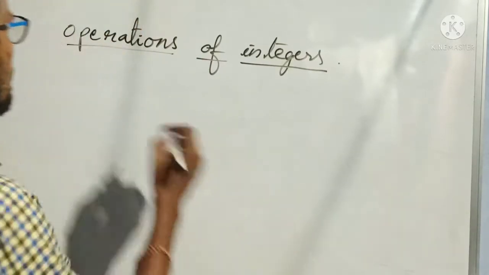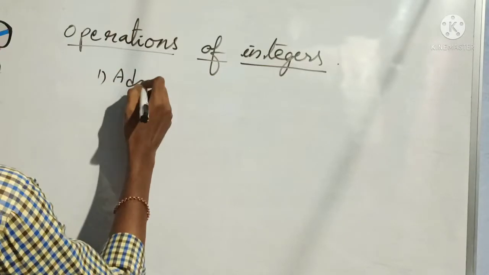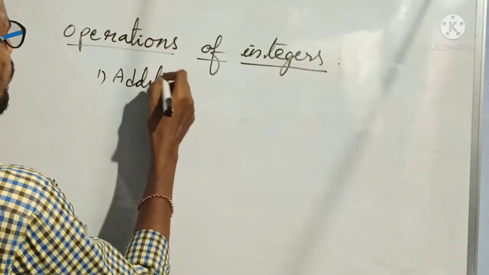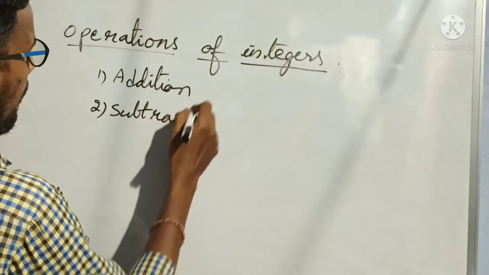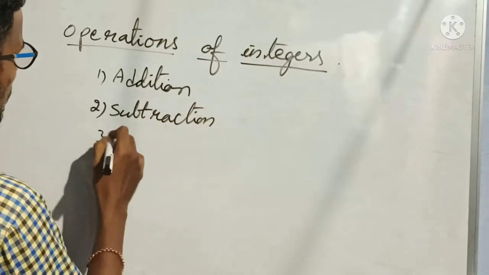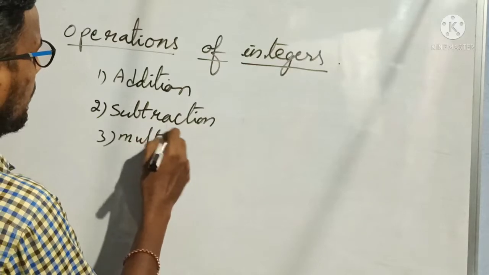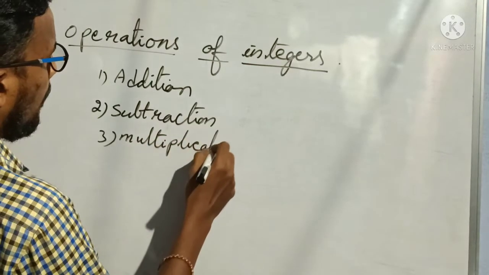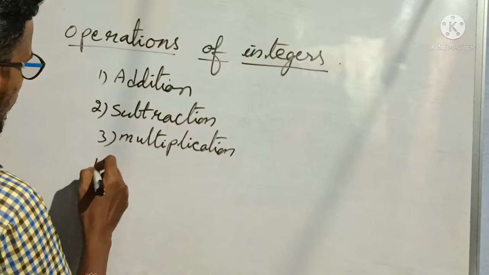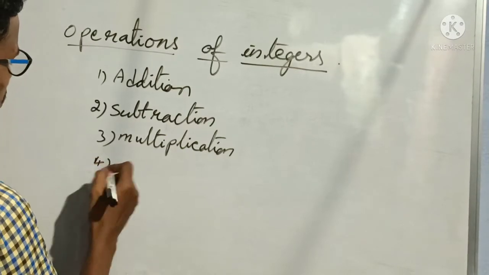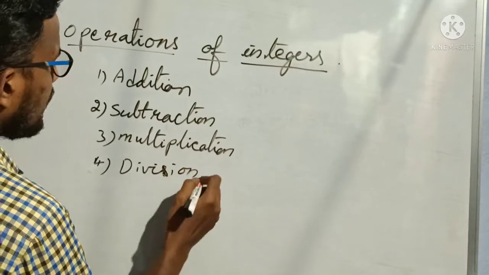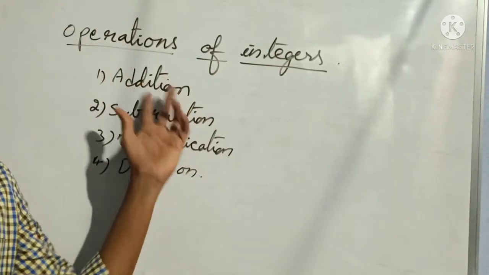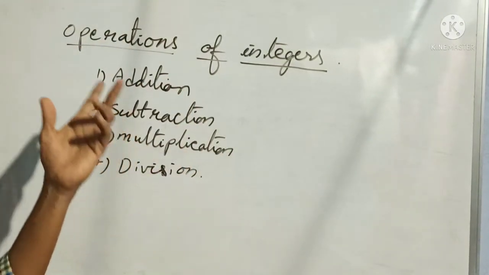So first one is addition, subtraction, multiplication and division. These are the basic arithmetic operations which are common for any numbers.